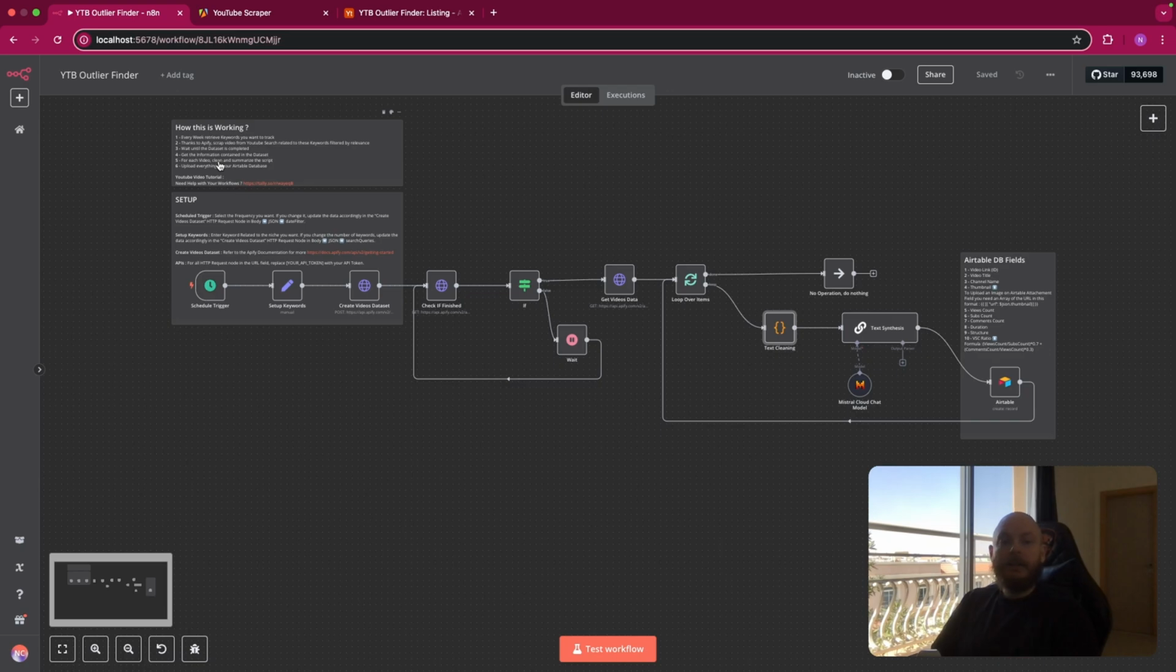So title, thumbnail, comments count, subs count, view count, the script, etc. You upload this in an Airtable database. So you have all the information you need to retrieve an outlier video. So let's run this workflow to see what we have as an output.